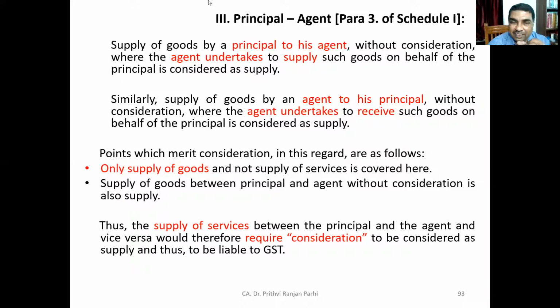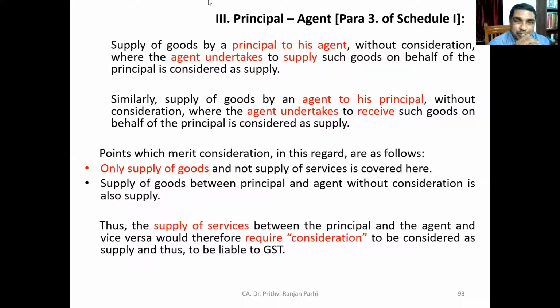Meaning, the agent has undertaken that goods will be received by him, and he will transfer them to the principal, and for that he is not charging any consideration. So supply of goods by an agent to his principal without consideration, where the agent has undertaken to receive such goods on behalf of the principal, is also considered supply.